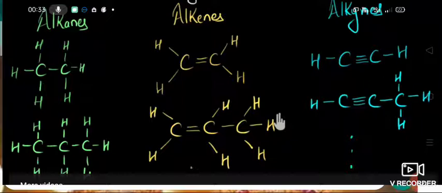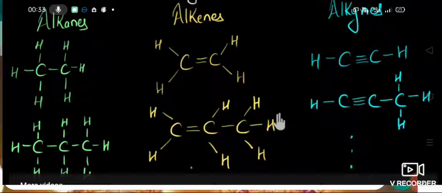Next one is alkyne. So what's the difference? A triple bond is present between the carbon atoms. If a triple bond is present between the carbon atoms, then we say it is an alkyne. Alkyne has a triple bond between the carbon atoms, and hydrogen is satisfied in 2 places.